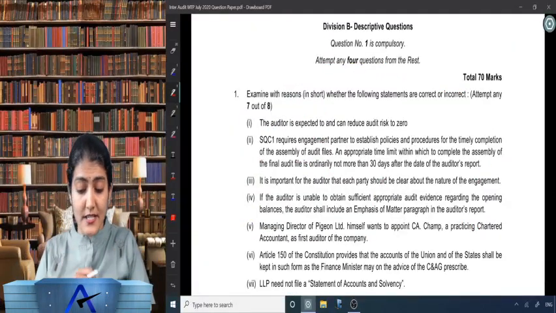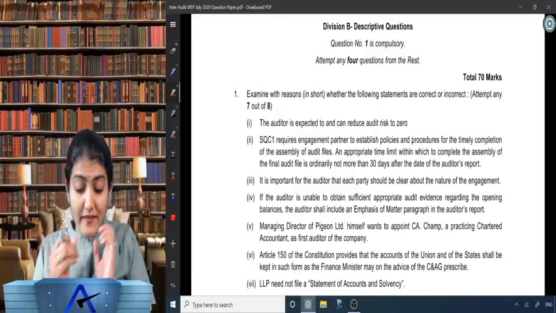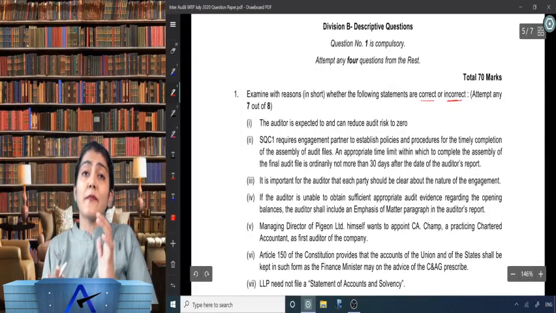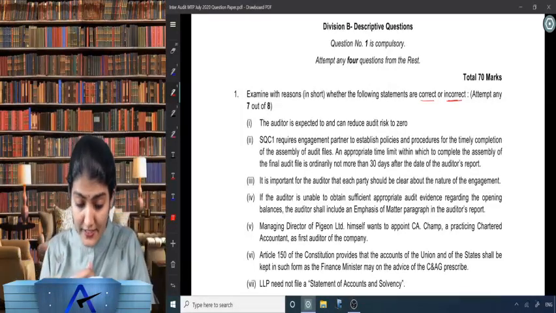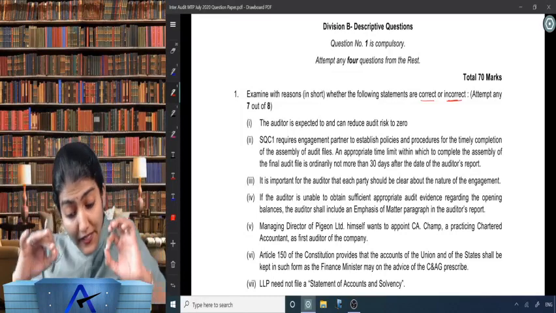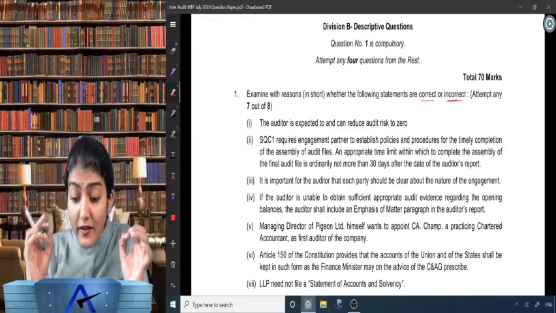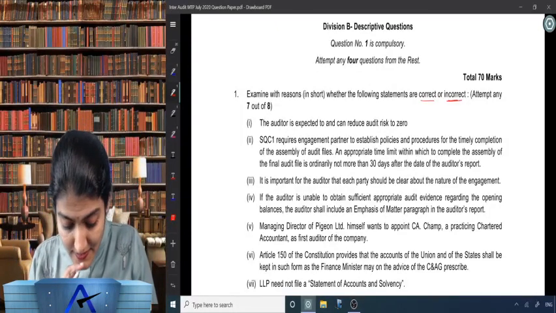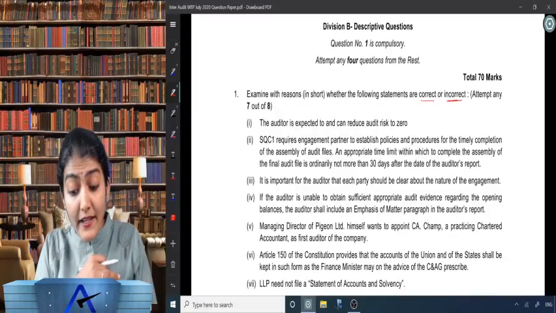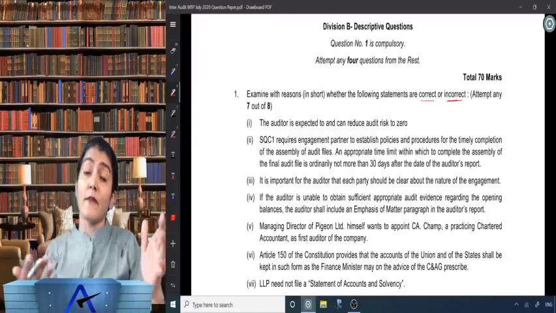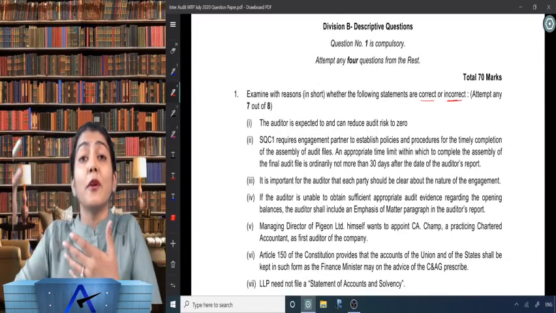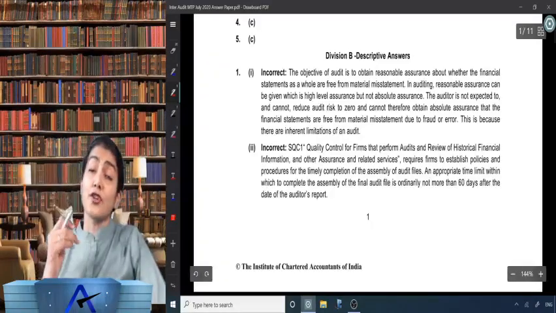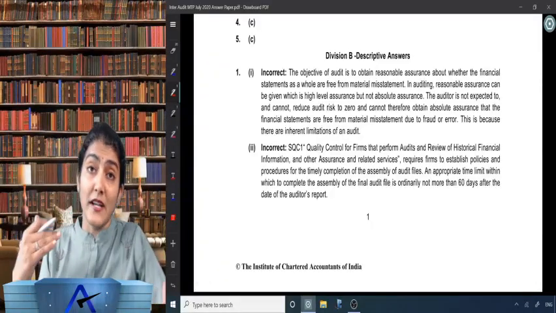Now coming to the correct and incorrect part of the questions. Examine with reasons in short whether the following statements are correct or incorrect. I told you, sometimes they say true or false, sometimes correct and incorrect. The auditor is expected to and can reduce audit risk to zero. Is this right? Boss, if we were able to reduce audit risk to zero, we would be able to give absolute assurance. But what we give in an audit is only reasonable assurance that financial statements are free from material misstatement.